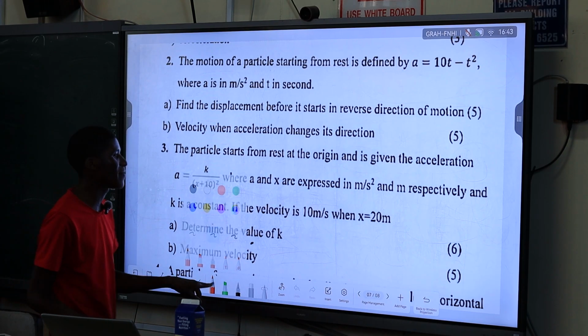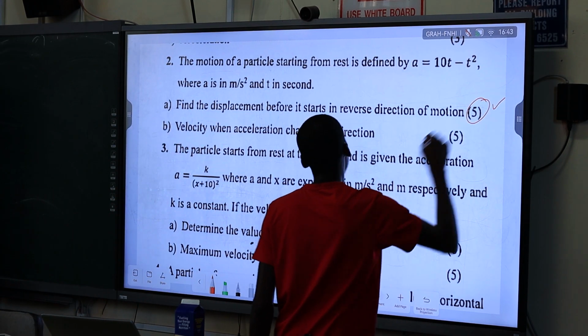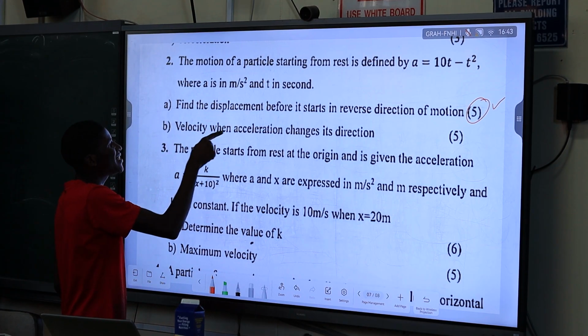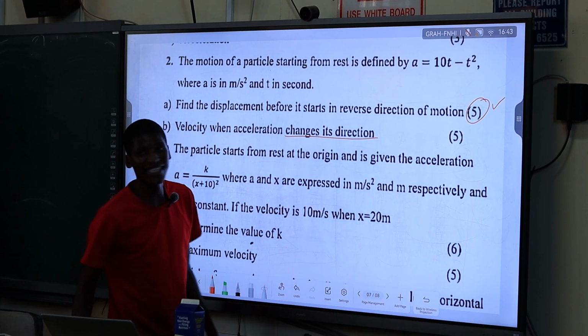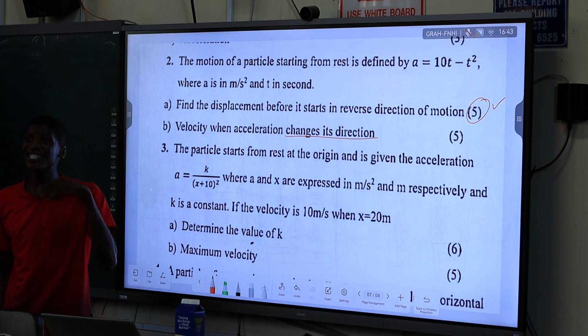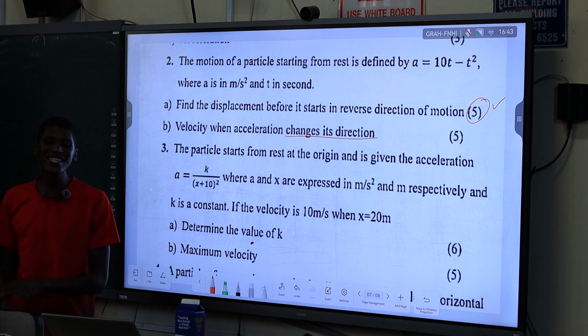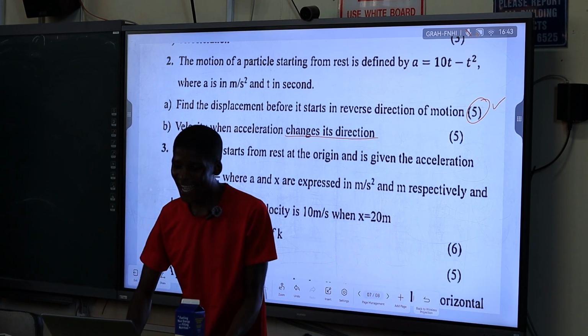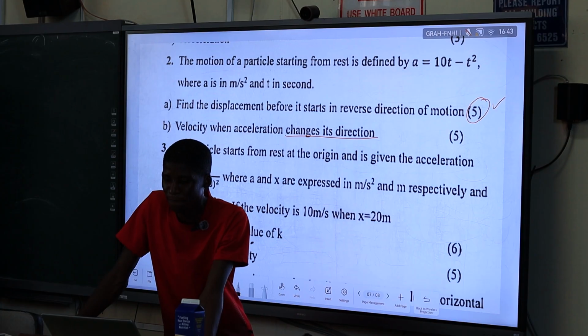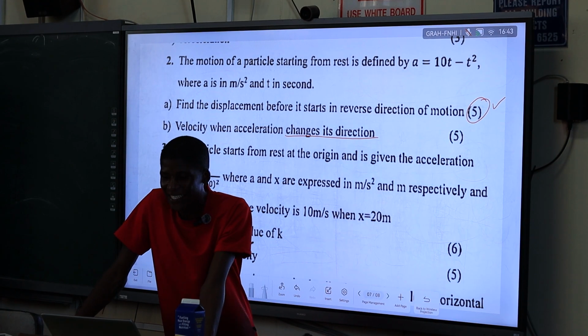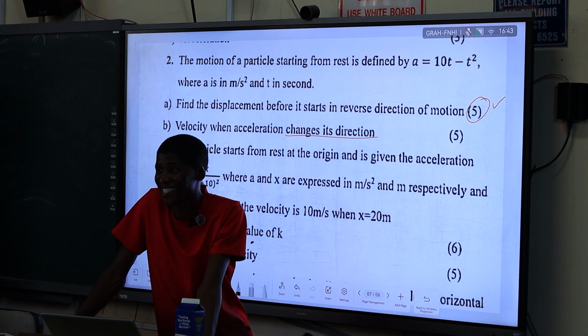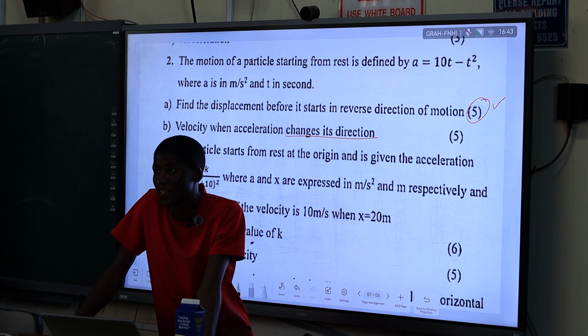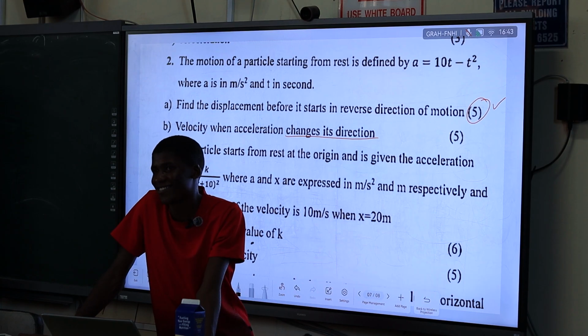So we are done with the first 5 marks. The next part asks: what is the velocity when the acceleration changes its direction? When the acceleration is changing its direction, what does that imply?